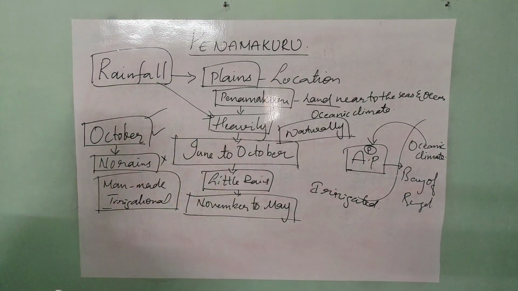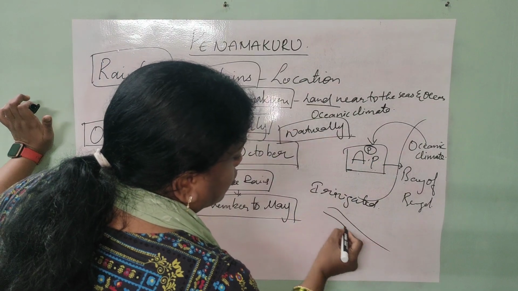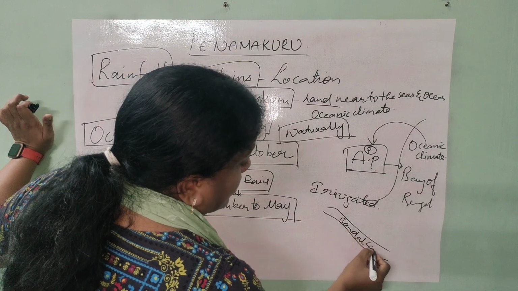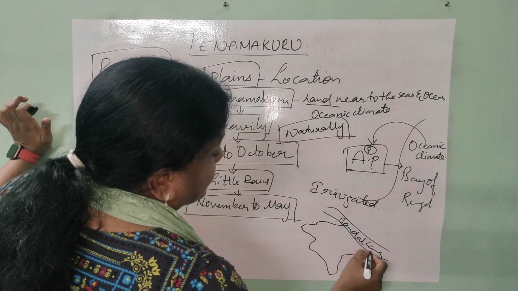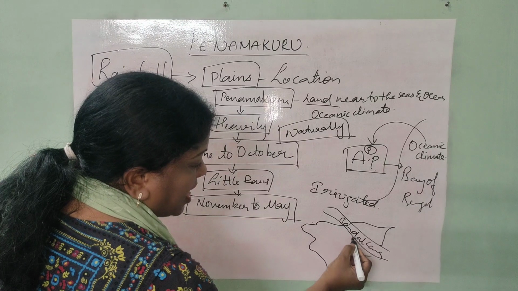So what might be the man-made irrigational projects? In the previous video, when we were showing the projection of Bandar Canal, we observed that Penamakuru village is shown like this, right?